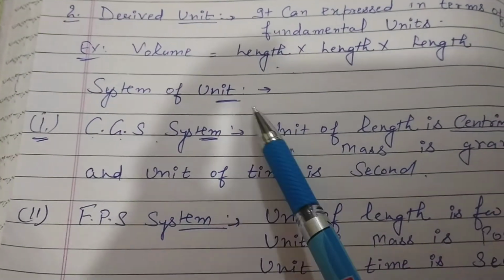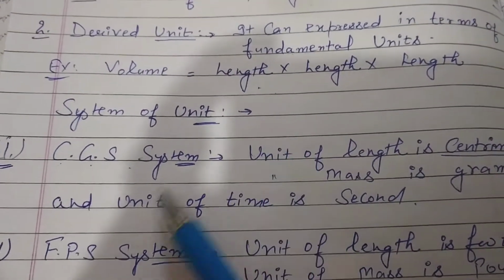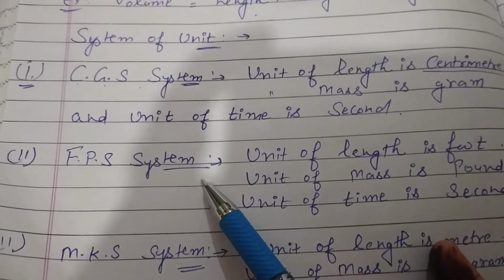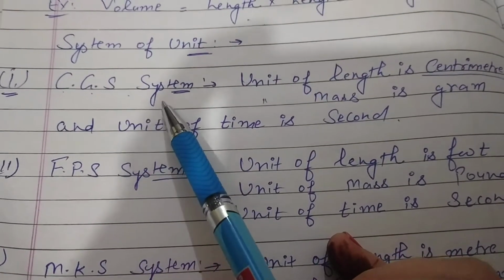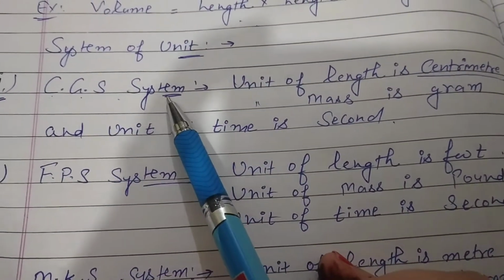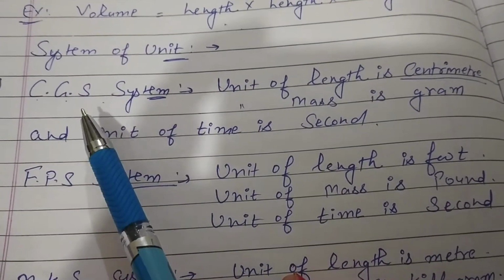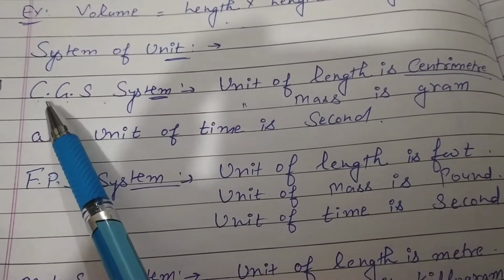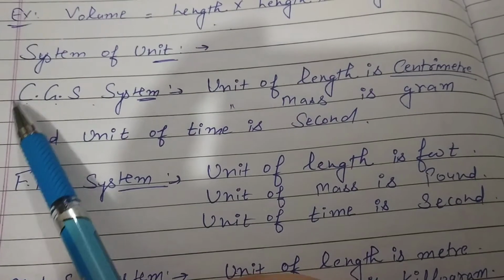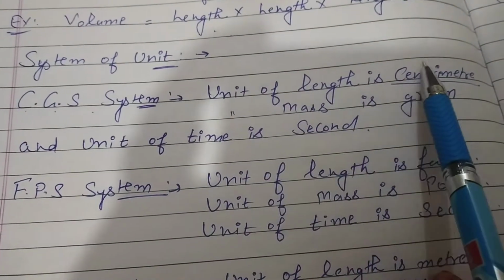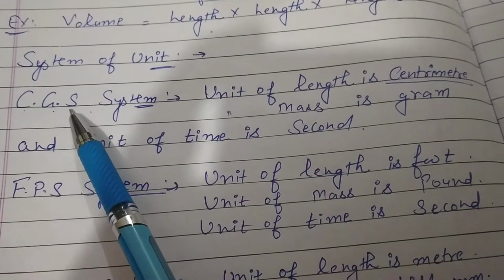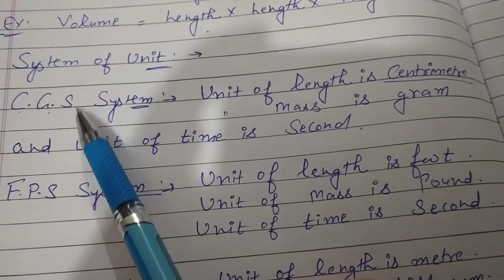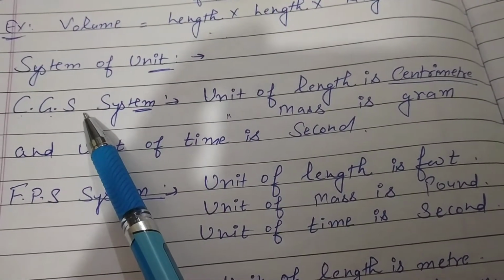After then come to system of unit. That means how we can find out units. System is given in different parts. First one system is CGS system. CGS system, that means we can find out different units in the form of CGS. So here first term is given C. What is C? By this we will find out unit of length in centimeter, and G, with the help of G we can find out that is unit of mass is gram, and S is used for second. Second is the unit of time.